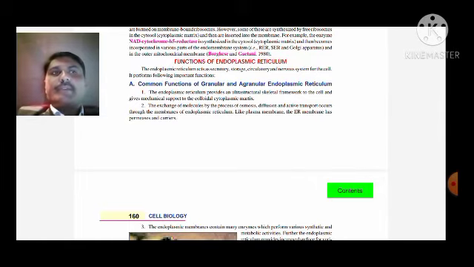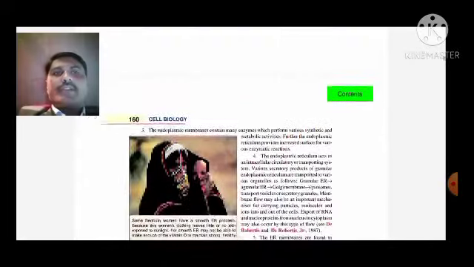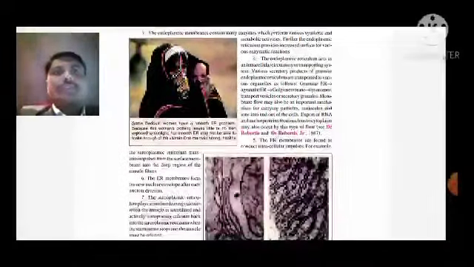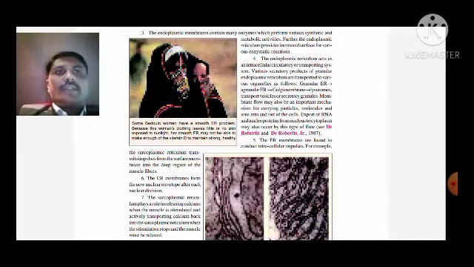Like the plasma membrane, the ER membrane has permeases and functions as a carrier. Third, it contains many enzymes which perform various synthetic and metabolic activities in the cells. The endoplasmic reticulum provides a surface for various enzymatic reactions.